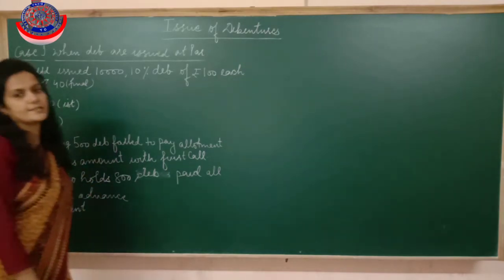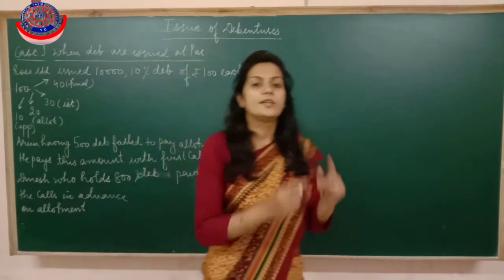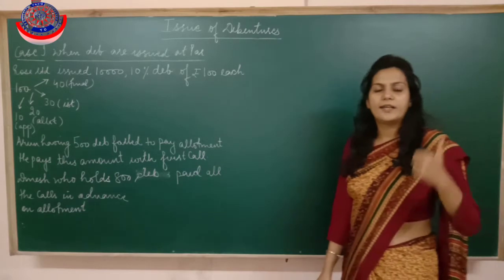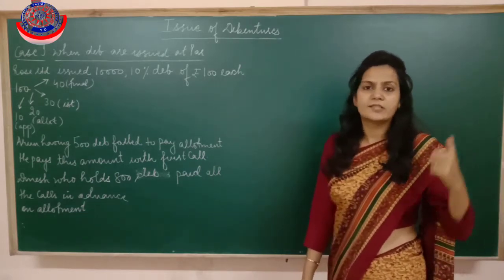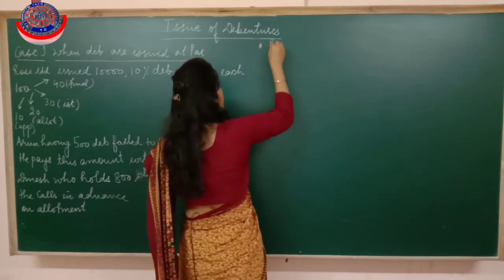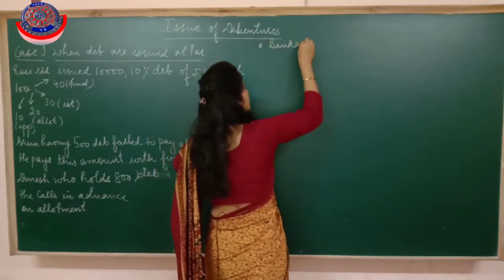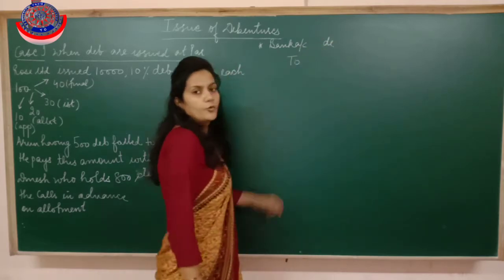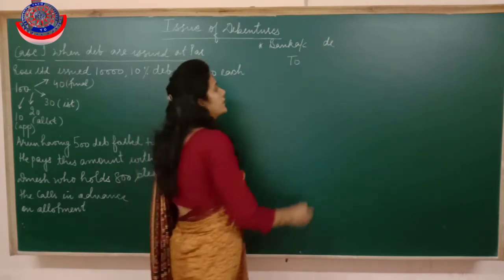So now we have to pass the entry. As I told you, the entries are all same. So remember what entry we passed, or we were passing in case of issue of shares. The first entry was bank account debited to share application. Now here we have to use the word debentures in case of shares.